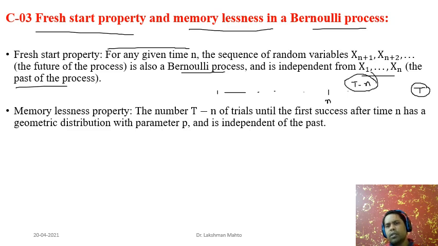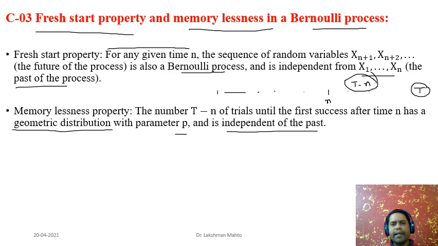Just focus on this part. This part we have already observed, and afterward we are observing. When we have already observed n trials, the afterward observation we denote by T minus n. So the number of trials until the first success after n trials have already occurred has a geometric distribution with parameter p, and it is independent of the past.